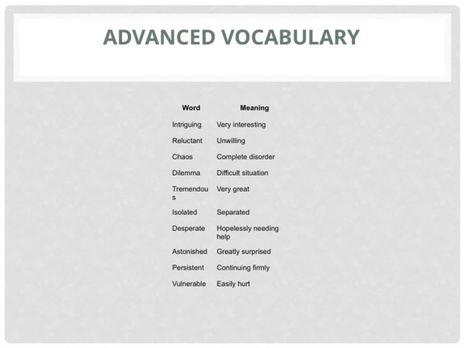Then dilemma, which is a difficult situation where you have to choose between two or more options, often with no clear good solution. Tremendous is a powerful word meaning very great or enormous, something that makes a big impact. Isolated describes being separated from others, often highlighting loneliness or physical distance. Desperate means hopelessly needing help or feeling extremely anxious to find a solution. We also have astonished, which expresses being greatly surprised or amazed by something unexpected. Persistent describes someone who continues firmly despite challenges, showing determination.